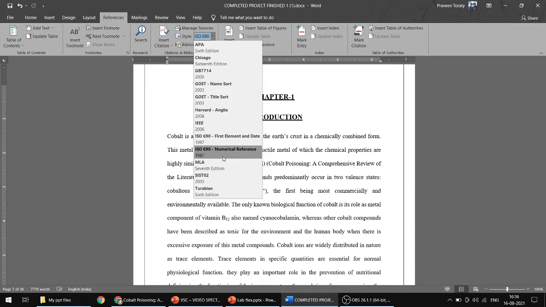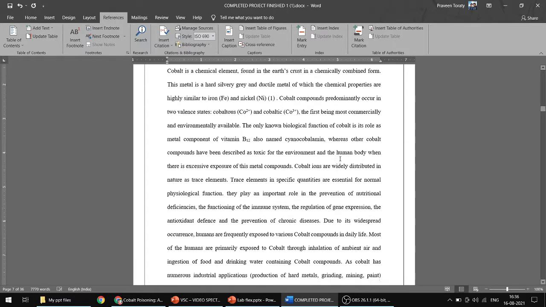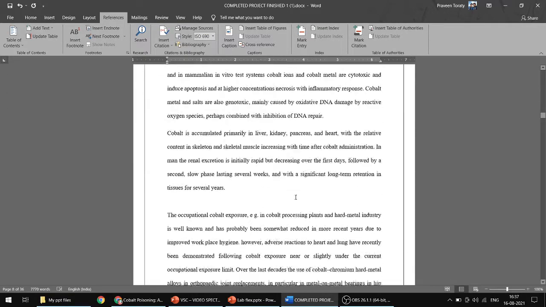This will be useful for you in further studies when you are doing research. Now for our project you have to mention numerical reference. If you mention numerical reference, you will get this. Okay, so 1 in brackets, you got 1. Like that you will mention various citations at various parts.